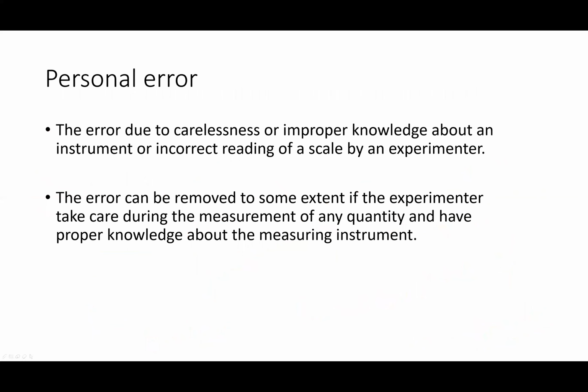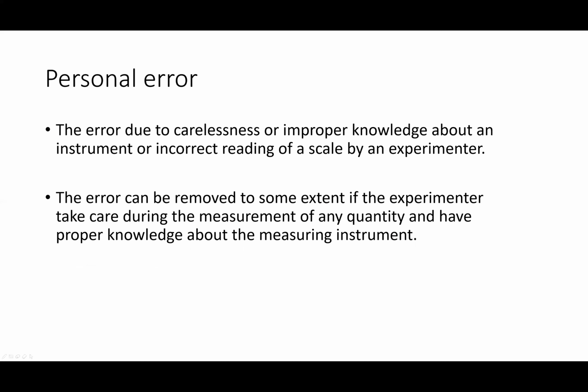Now personal error. Error due to the carelessness or improper knowledge about an instrument or incorrect reading of a scale by an experimenter. The error can be removed. You can remove this error to some extent if the experimenter, the person doing the experiment, takes careful observation and has proper knowledge of the measuring instrument.